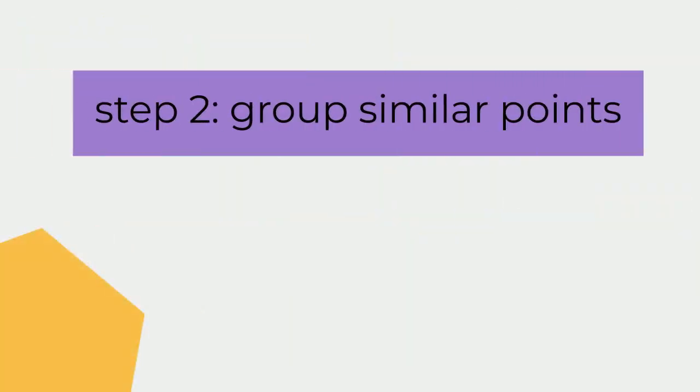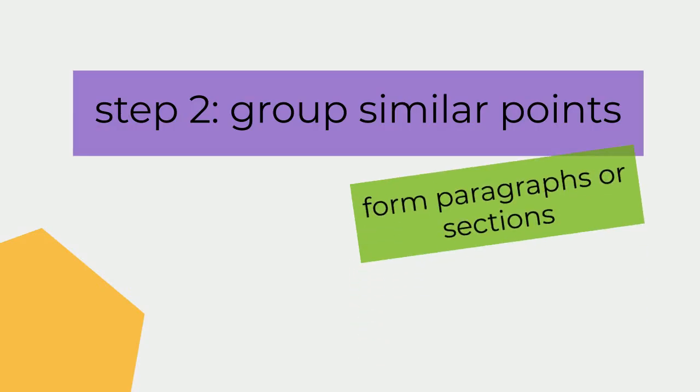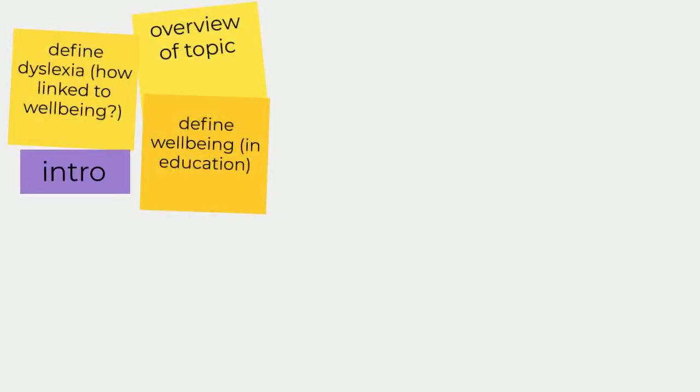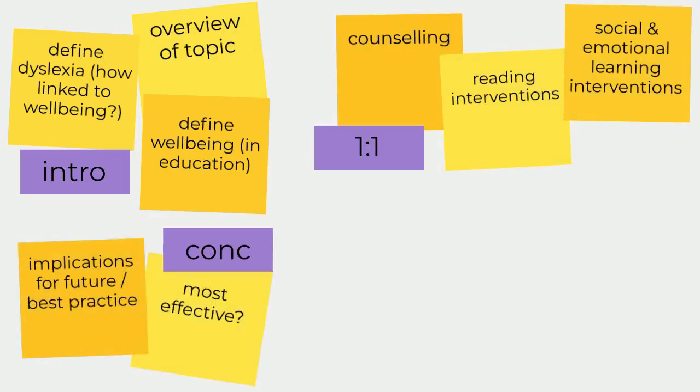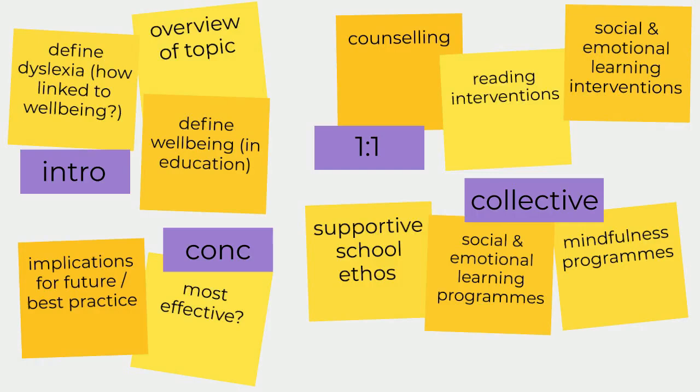In step 2, we need to look at all our points and group similar ones together. This is where small note papers are useful so you can move them around. The groups will form the paragraphs or sections in your assignment. We've put the points into 4 groups. An introduction with definitions and an overview of the topic, a section with one-to-one methods to support well-being for individual students, the conclusion looking at implications and effectiveness, and a section for collective methods that support well-being for the whole school.